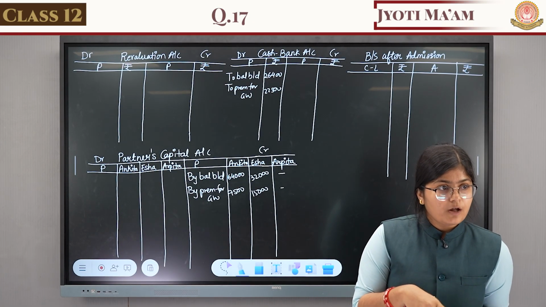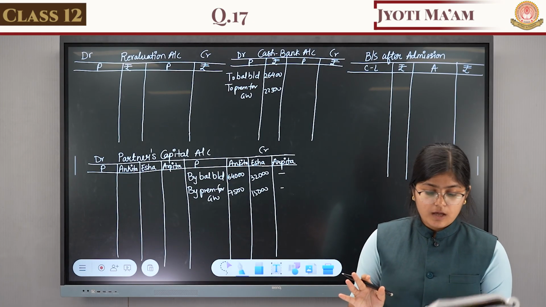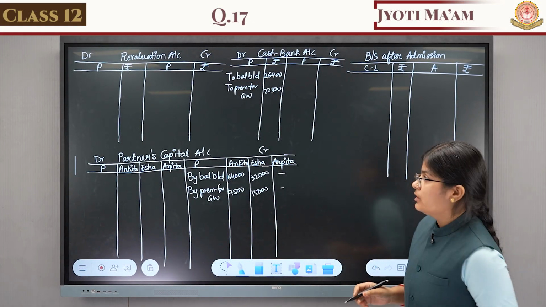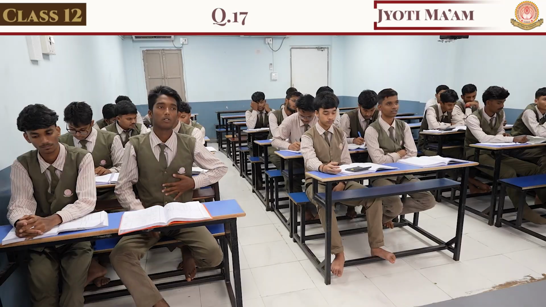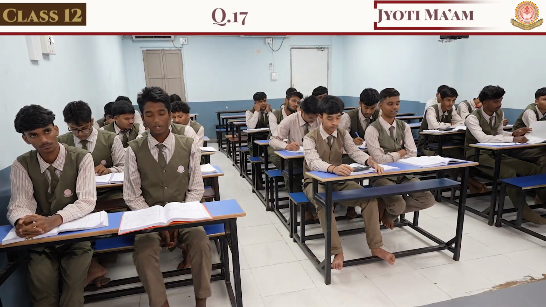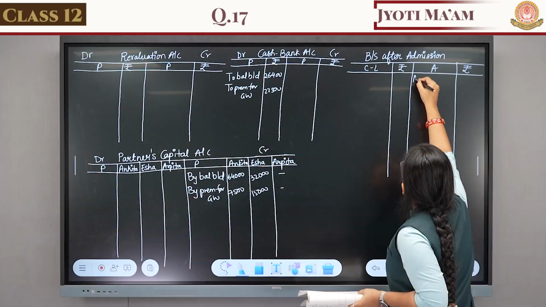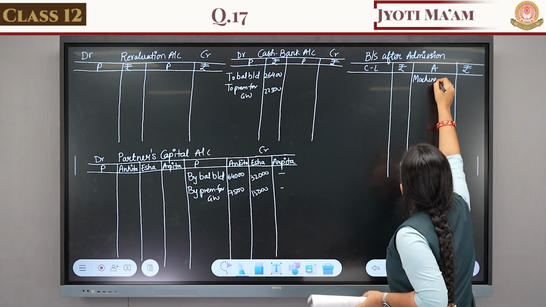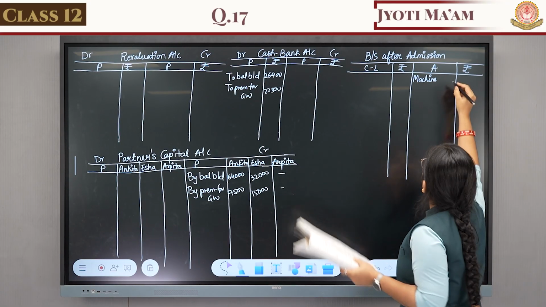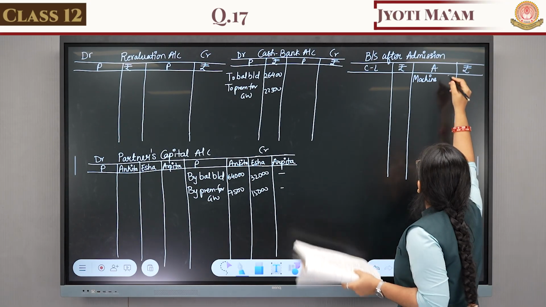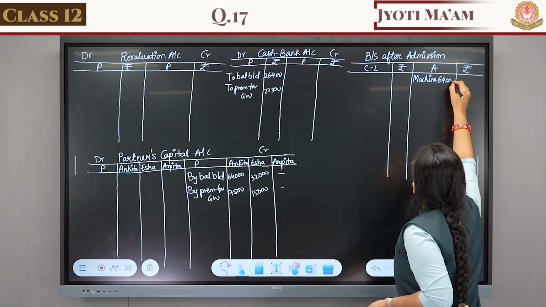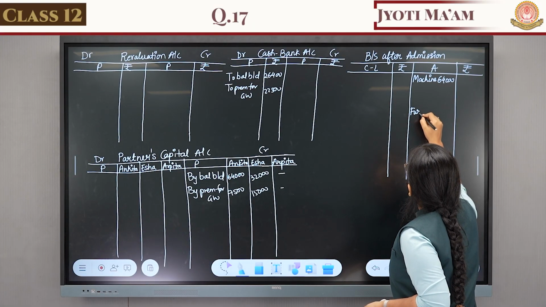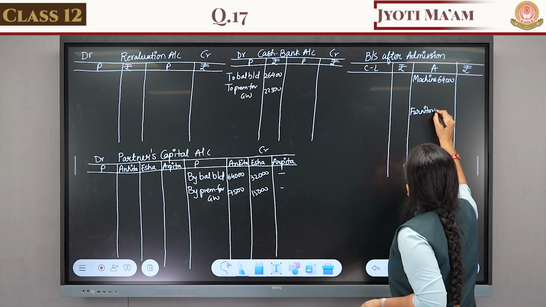Among them, which are fixed assets? Machinery and furniture. So these two assets are to be depreciated by 10%. Machine, how much amount is given? Machine 64,000 and furniture 40,000.